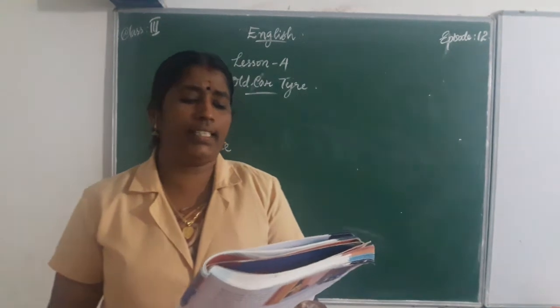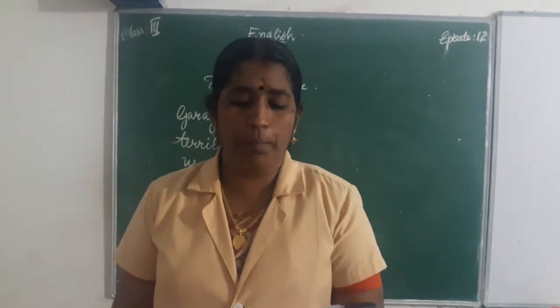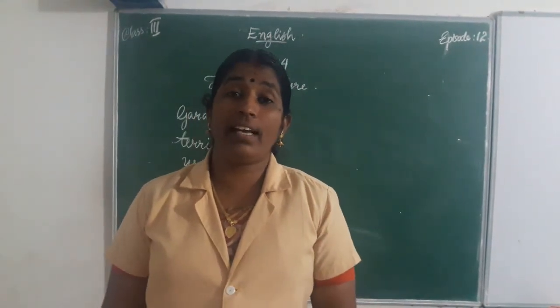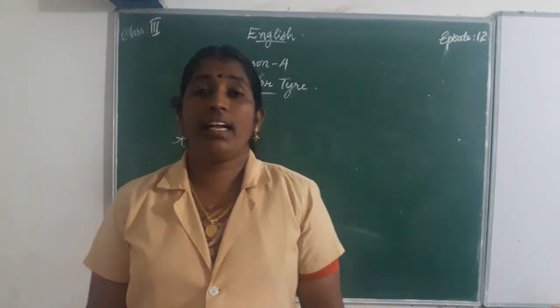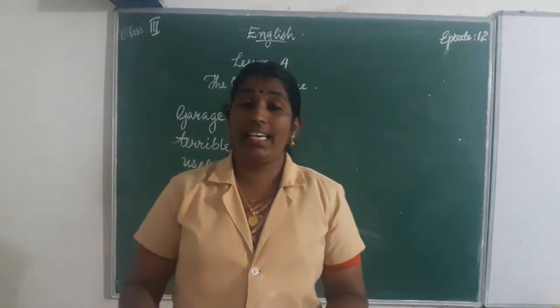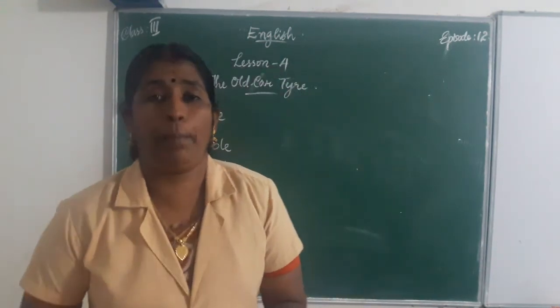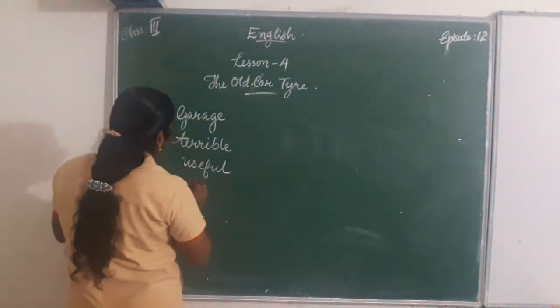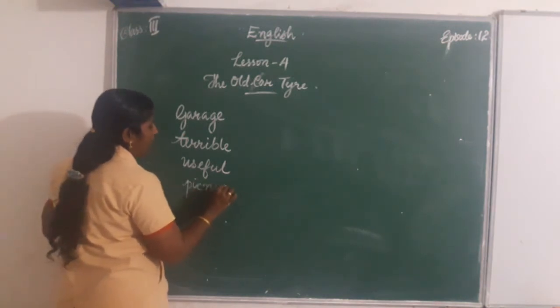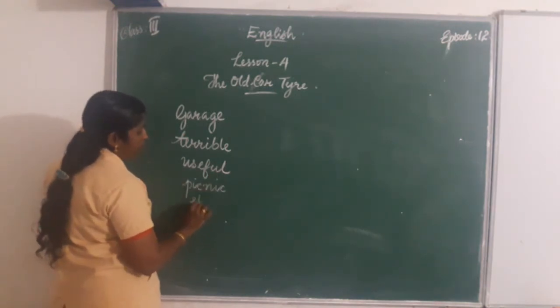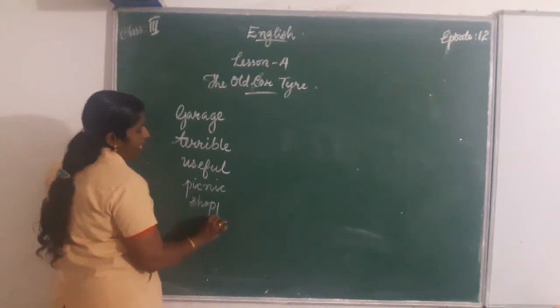Yes, indeed, said the tire. We used to go for picnics and shopping. Listen here: P-I-C-N-I-C, picnic, and S-H-O-P-P-I-N-G, shopping.